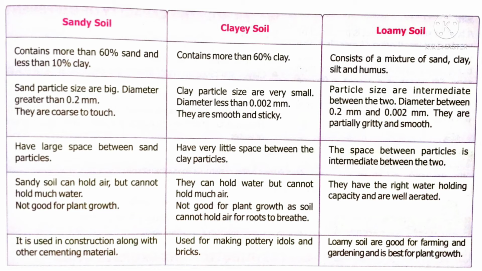Basically, soil is classified into three types: sandy soil, clay soil, and loamy soil. In sandy soil, a large amount of sand and a small amount of clay are present. Sandy soil consists of more than 60% sand and less than 10% clay. Sand particles are very big, greater than 0.2 millimeter in size. Sand particles are coarse to touch, that means rough. When we touch them, we feel roughness. But when you touch clay soil, it gives smoothness. Sandy soil is coarse or rough in nature.